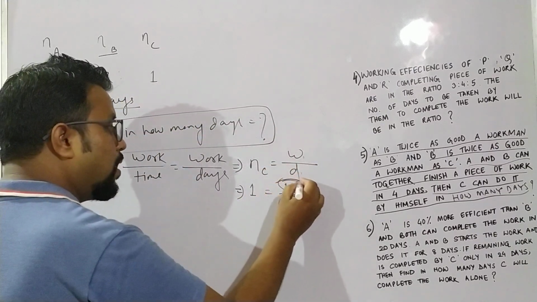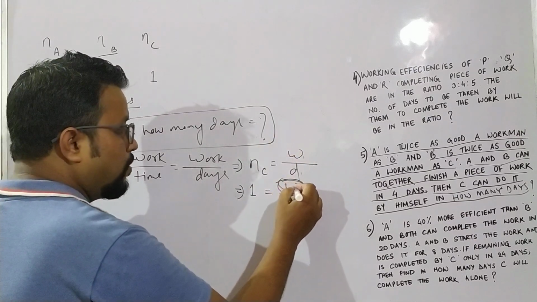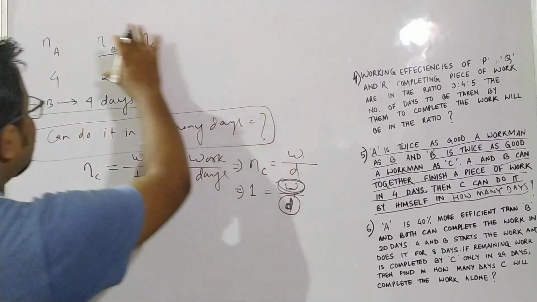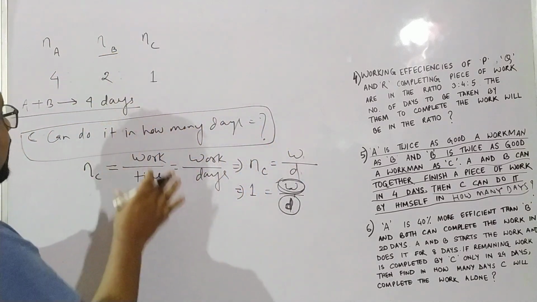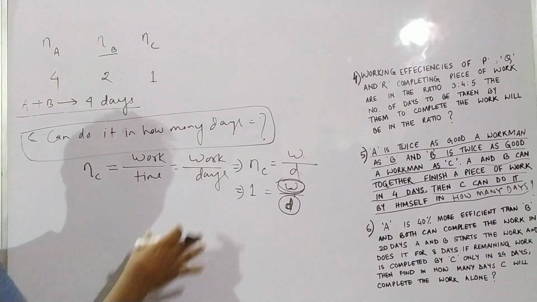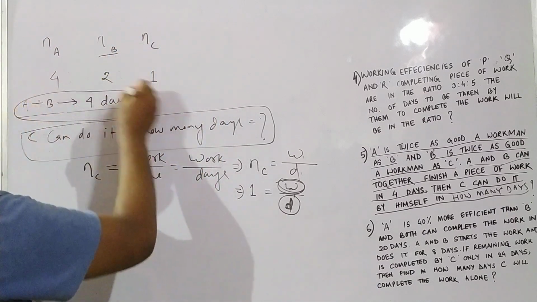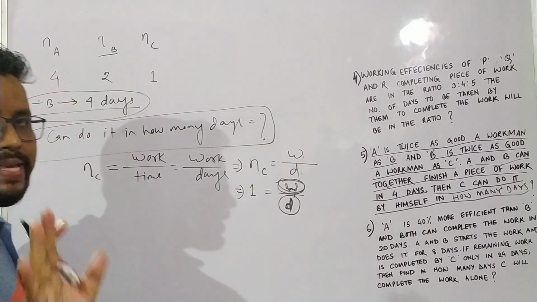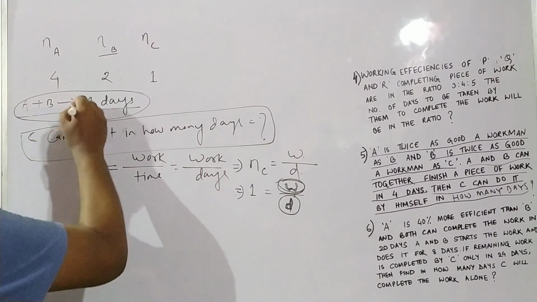Now, from where can W be calculated? We have to calculate W first, then we have to calculate D. So W, by using the given data: NA, NB, NC and A plus B, 4 days. Can I use this data to calculate W? Okay, let us use this data.